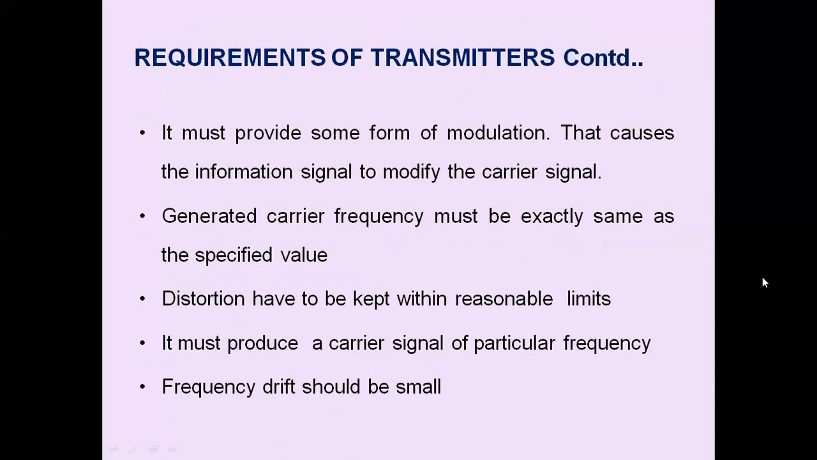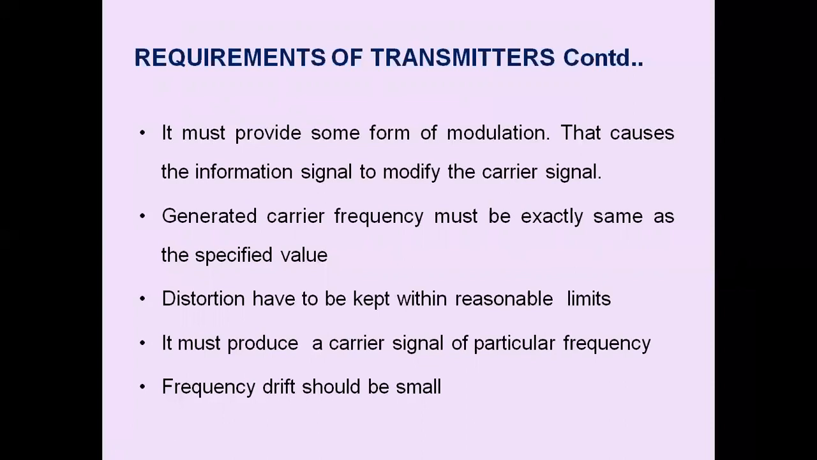It must provide some form of modulation that causes the information signal to modify the carrier signal. The generated carrier frequency must be exactly the same as that of the specific value. The reason is every radiated transmitting station is allocated one or more frequencies at which it must operate. This has become necessary in order to avoid sidebands of one station completely or partially overlapping in the frequency spectrum with the sidebands of any other radio stations.